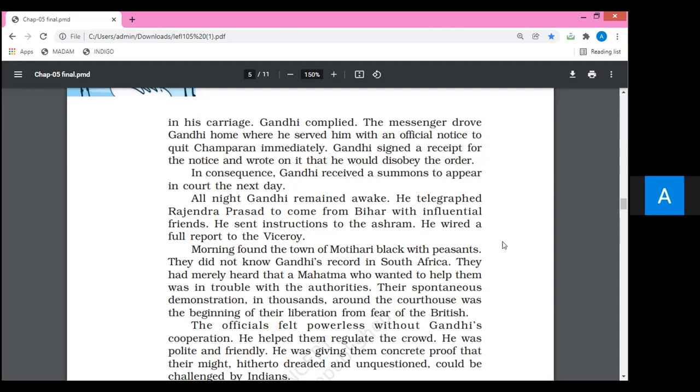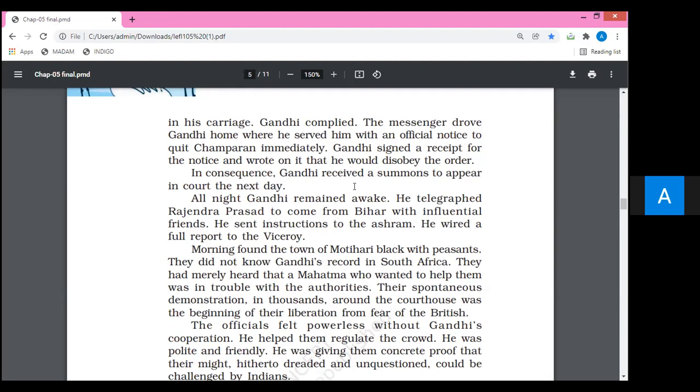Now just look at the outcome of that rejection. In consequence, as a result, Gandhi received a summons to appear in court the next day. What had happened? Just look at the next episode. Gandhiji had received a summons, a court order, to appear in court the next day.